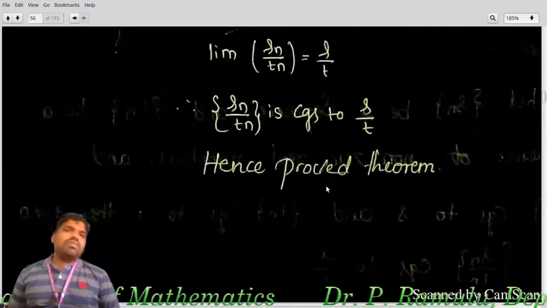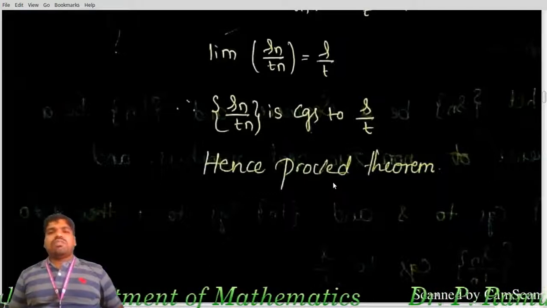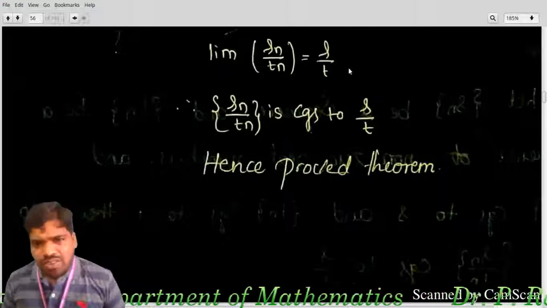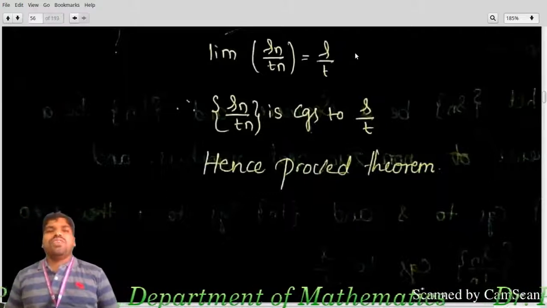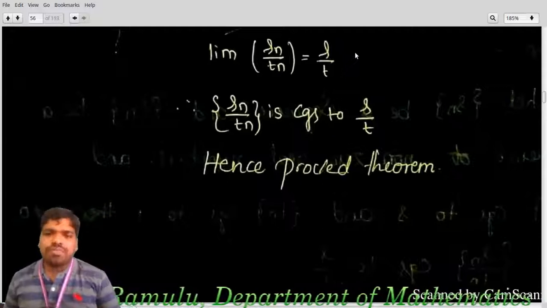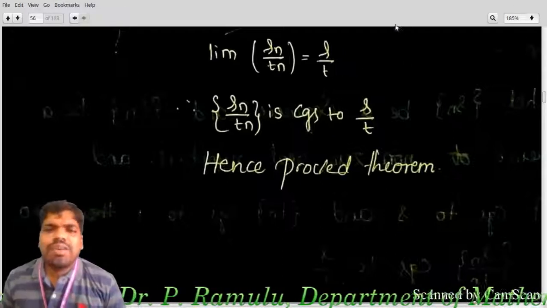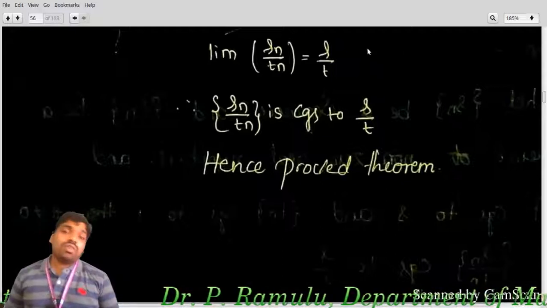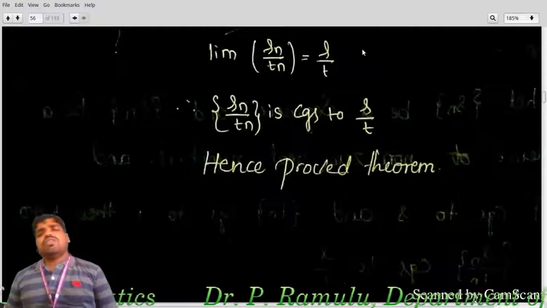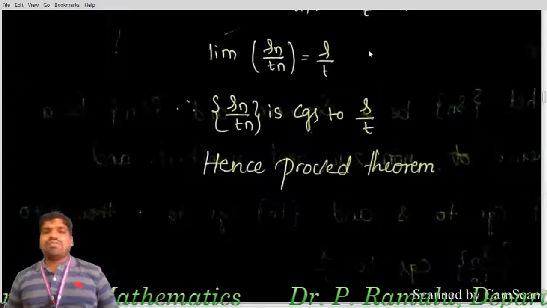So, hence proved theorem, right? This is the end of the lectures about the theorem already proved. Just now we have to discuss some main theorems: uniqueness of limit of a sequence, boundedness of a sequence theorem, and algebra of sequences, right? These are the major and important theorems of limits. This is covered for examination point as well as in interview type also.